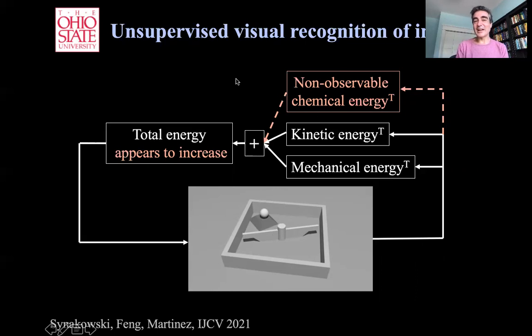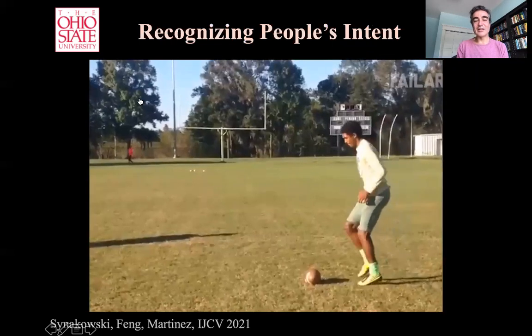So we've designed computer vision algorithms, machine learning algorithms, to actually detect that there is an increase in total amount of energy. This was just published this year in IJCV. And you don't even need any training data, right? You can just do unsupervised visual recognition of intentional actions like this. So the reason this is pretty cool is because now we can apply it to real videos like this, right?